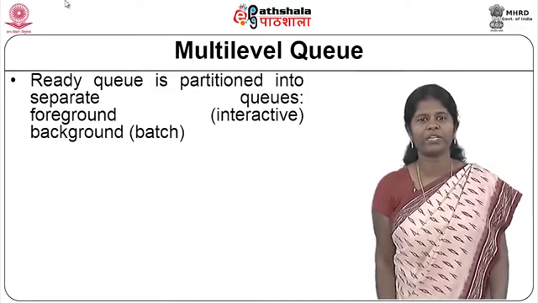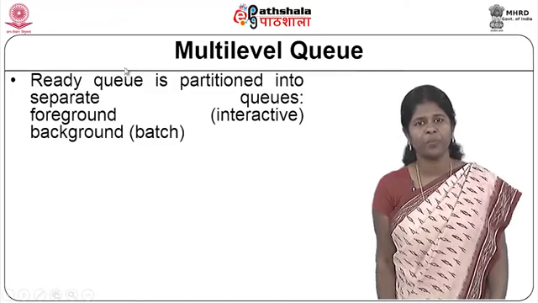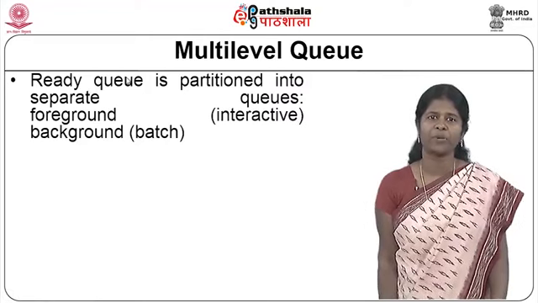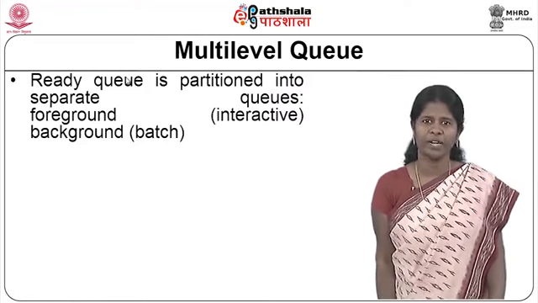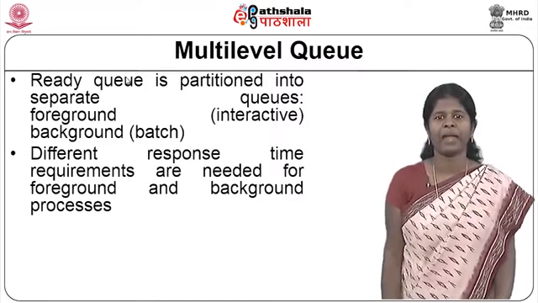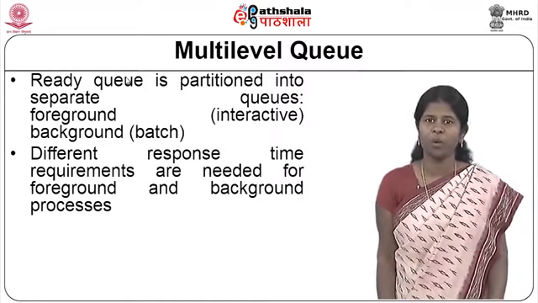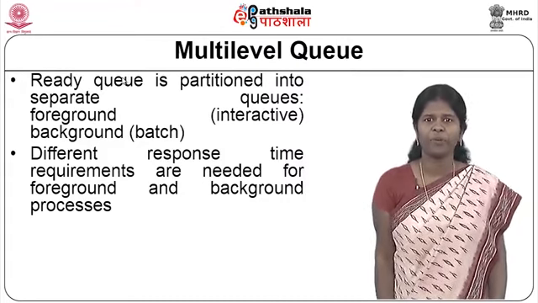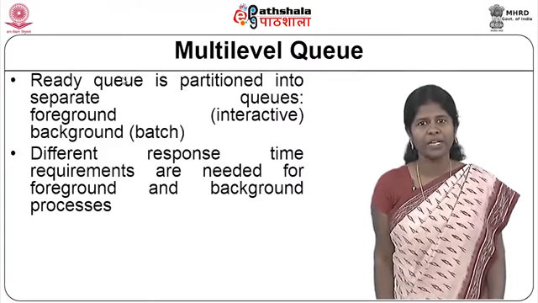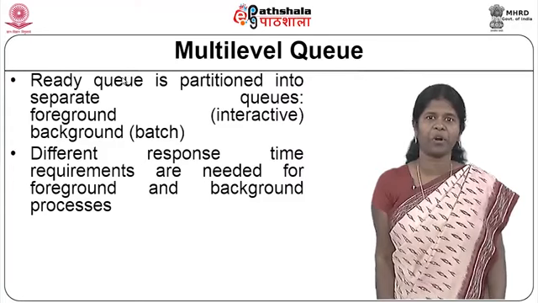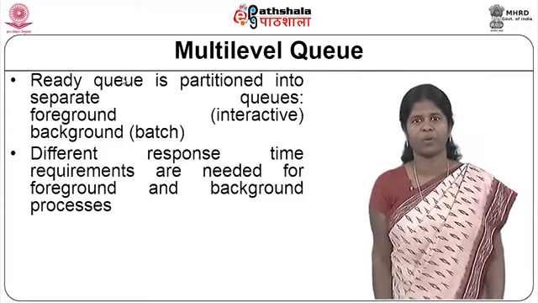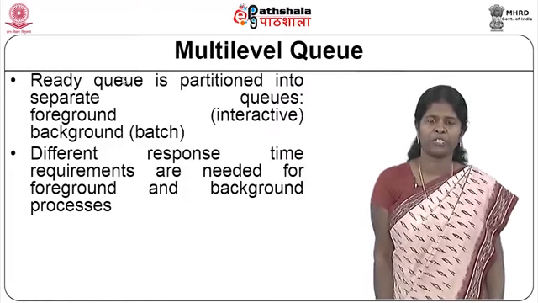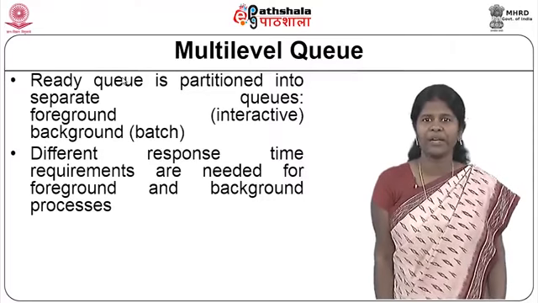Here I am looking at two different kinds of processes: foreground processes, which are more interactive, and background processes, which are batch processes that do not need much interactiveness. The processes that go into the different queues have different response time requirements. The foreground or interactive process needs a much quicker response compared to a background process, which does not actually need much response.